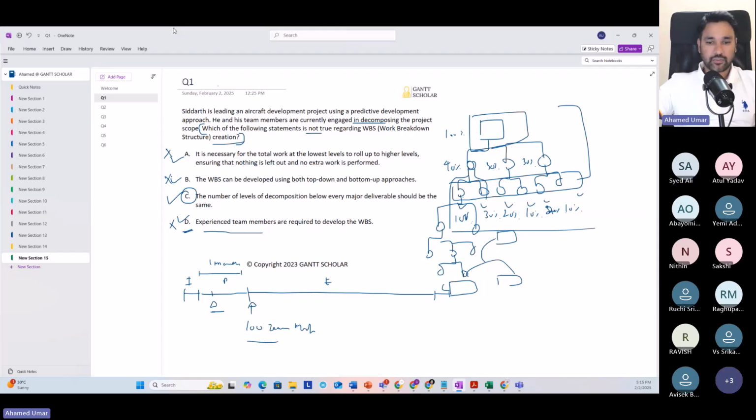Okay, now let's solve the second question. Voting is consensus driven. Data driven is fact based.